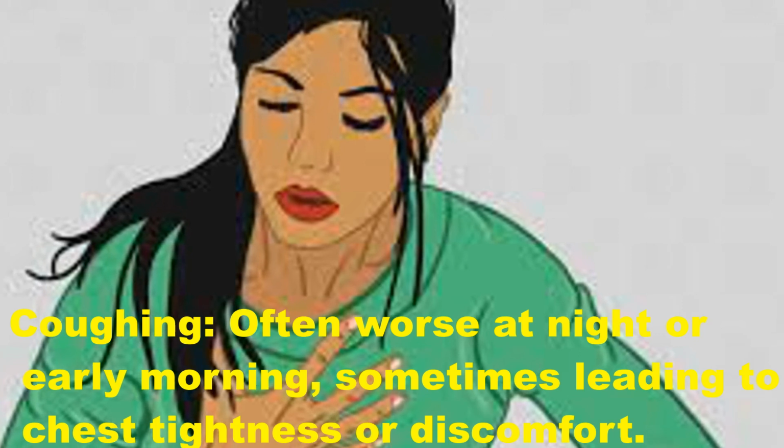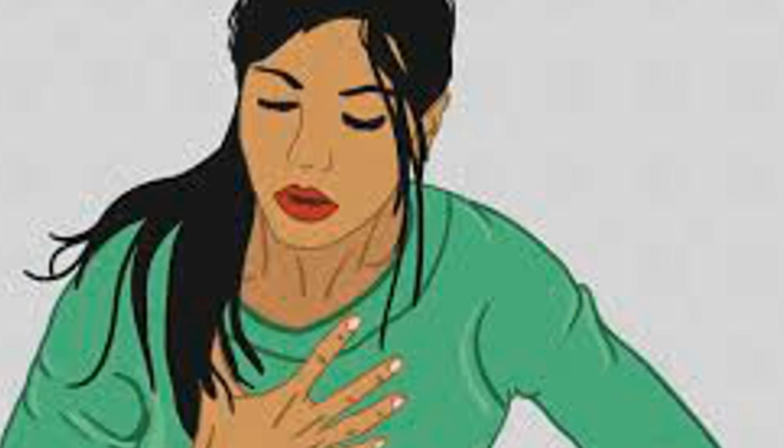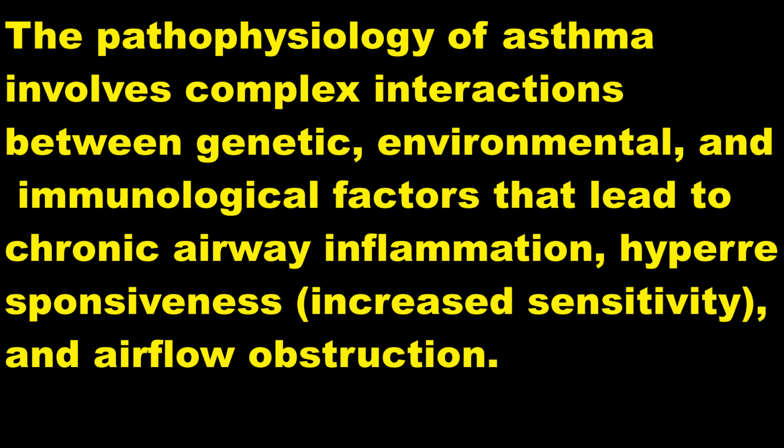The pathophysiology of asthma involves complex interactions between genetic, environmental, and immunological factors that lead to chronic airway inflammation, hyperresponsiveness, increased sensitivity, and airflow obstruction. Here's a breakdown of the key components.